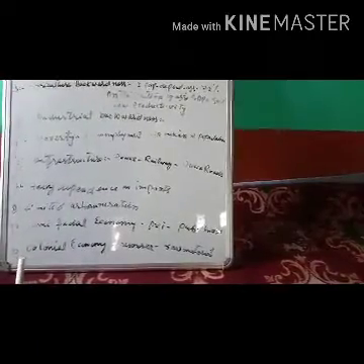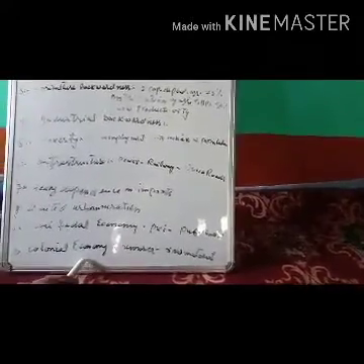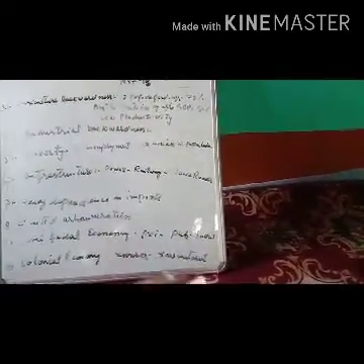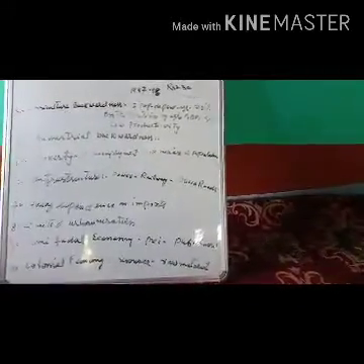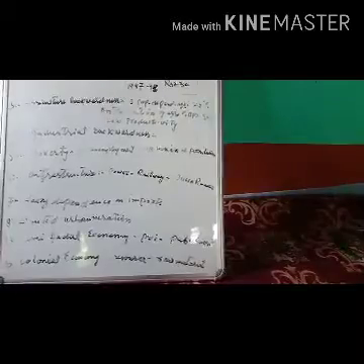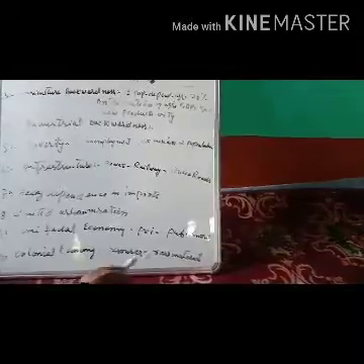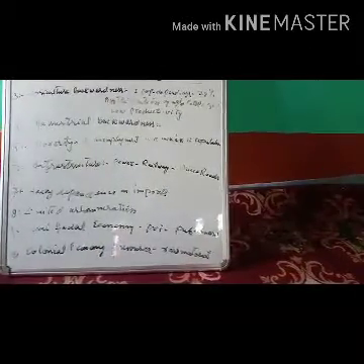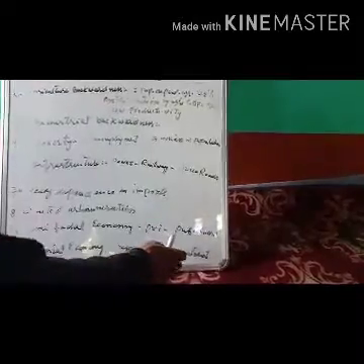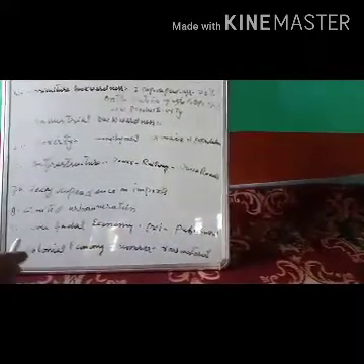The last, tenth point is colonial economy. The economy of India was under the control of the English because India was one of the colonies of England. The resources and raw material in India were used by the colonial government. What Indians must get from these raw materials was not given by the colonial government, because they were slaves under their control.